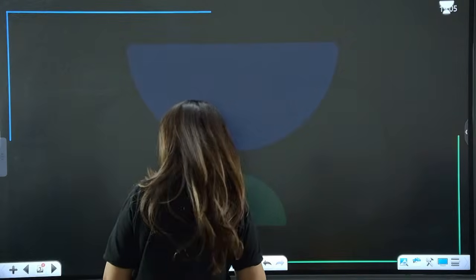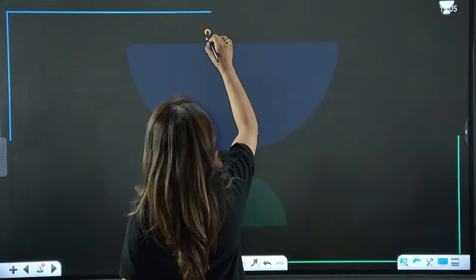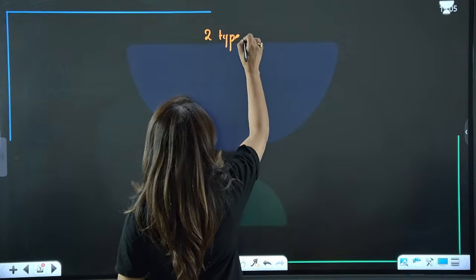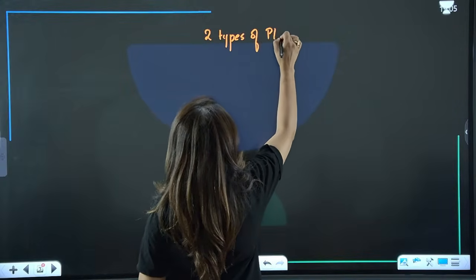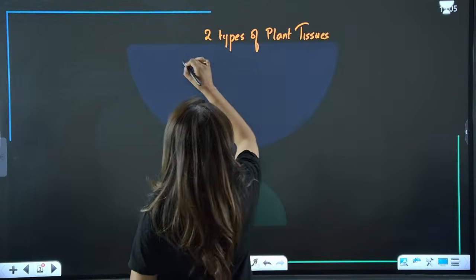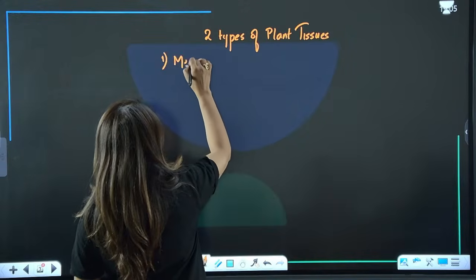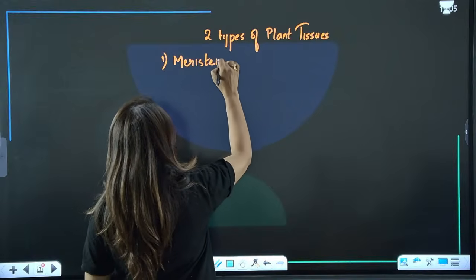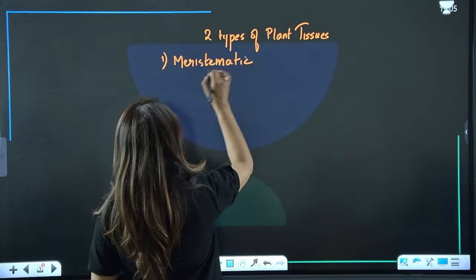First of all, we are going to talk about the meristem. We are going to talk about the 2 types of plant tissues, which are number 1, meristematic tissue and permanent tissue.